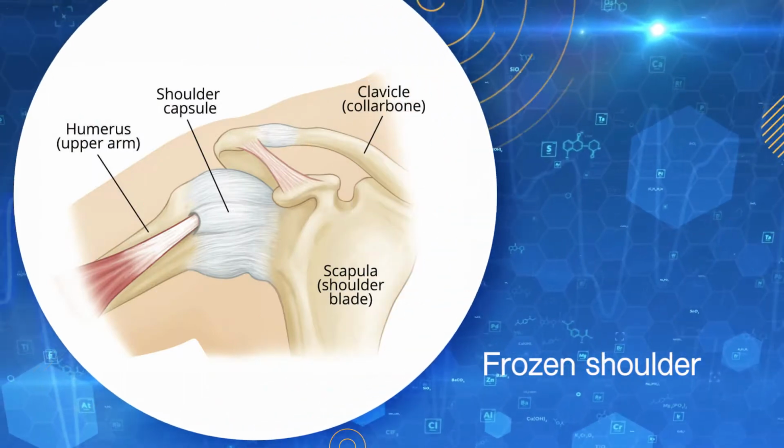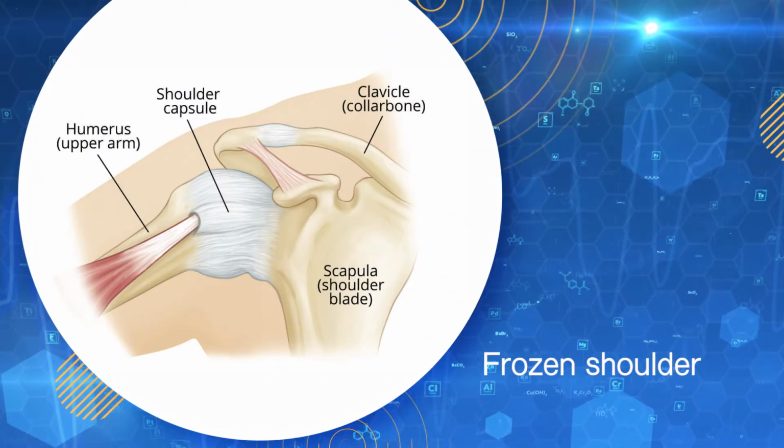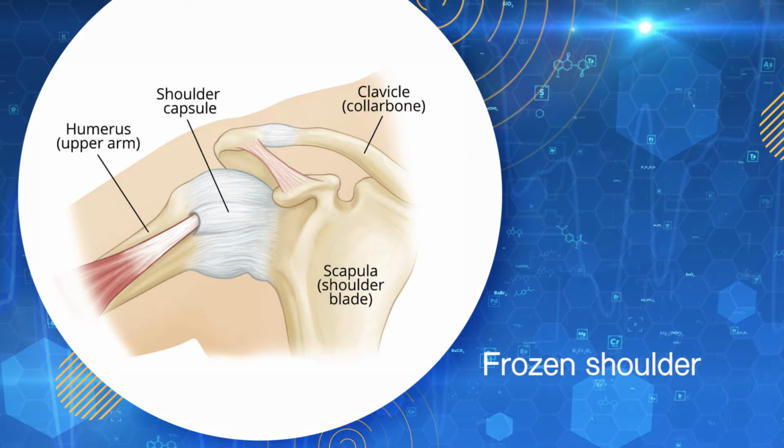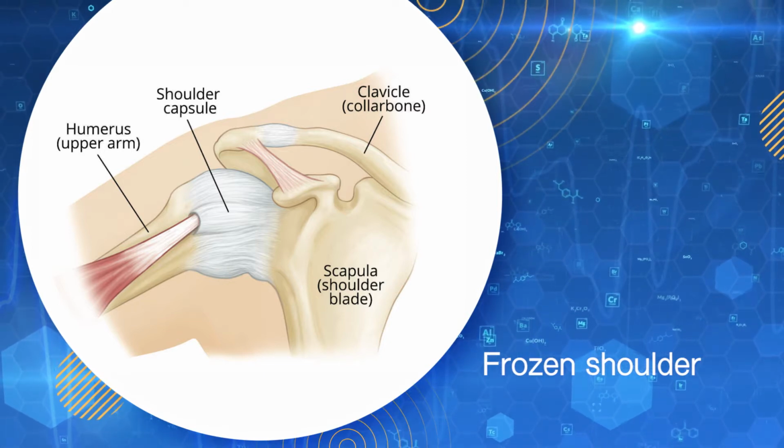If you look at the exact pathology, the shoulder joint is made up of many bones. The arm bone is called the humerus. The upper part of the arm is called the head of the humerus, which is usually a ball shaped part, and this articulates with the cup. The cup is called the glenoid, which is attached to the scapula, that is the shoulder blade. In addition, you also have the collarbone, that is the clavicle, and one more bone called the acromion. If you look at the shoulder joint, it comprises mainly an important structure called the capsule. When the capsule becomes tight, it is called frozen shoulder.